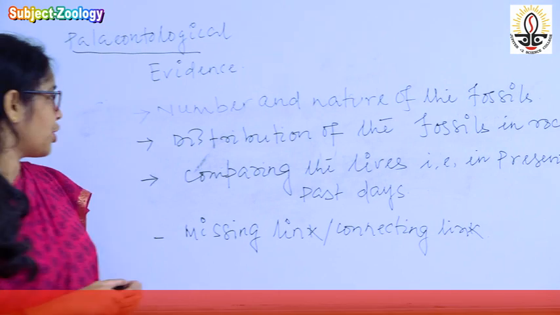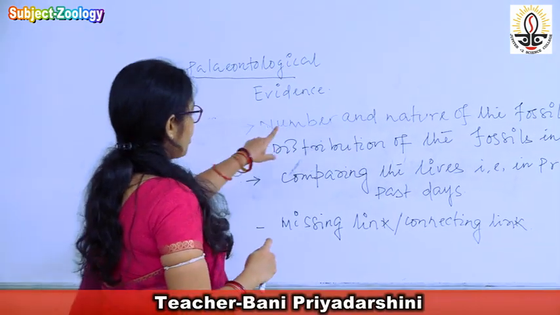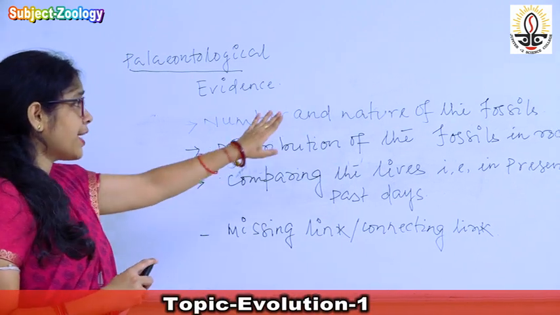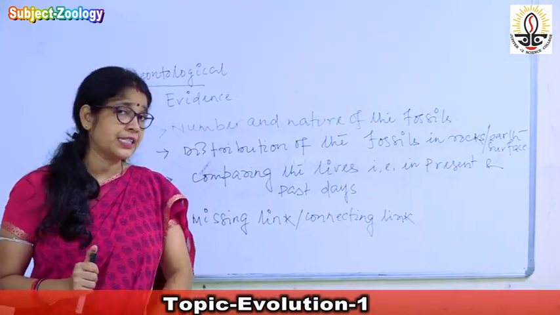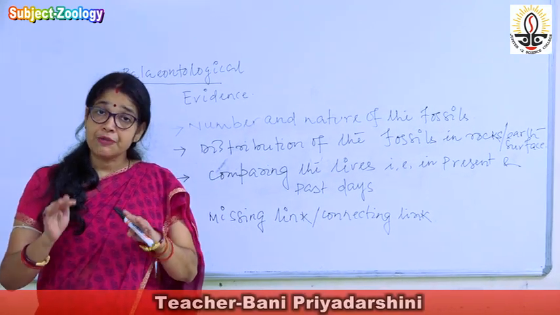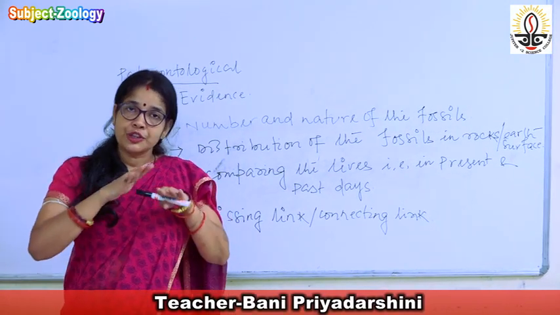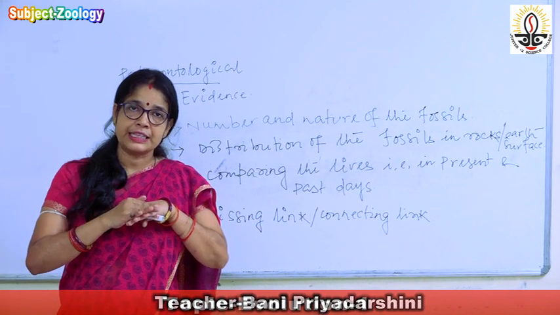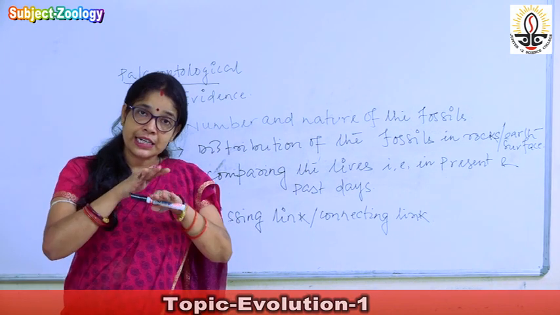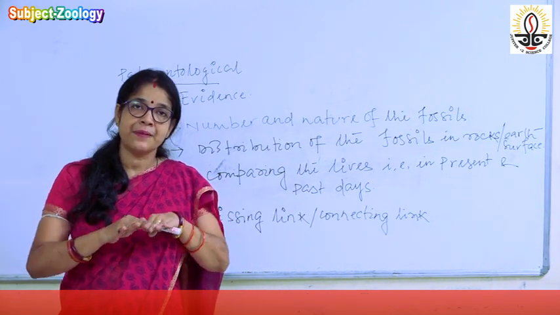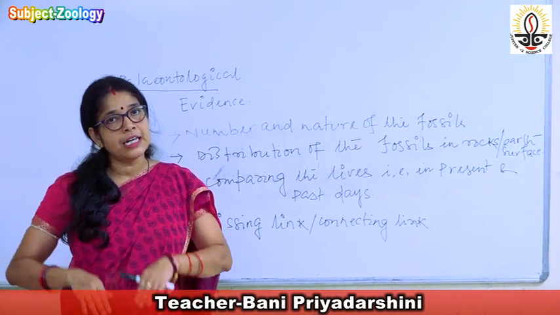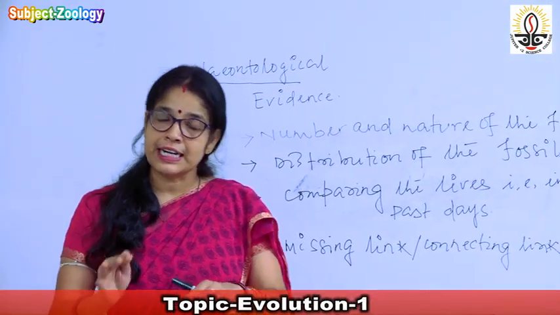So first of all, let's discuss the number and the nature of the fossils. The number and the nature of the fossil means when we study the earth's surface and examine the upper layer of the earth, the number of the organisms present on the upper layer is more, and the number of organisms in the lowermost layer is less.